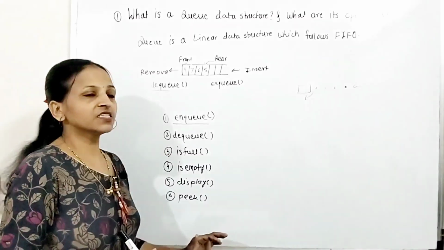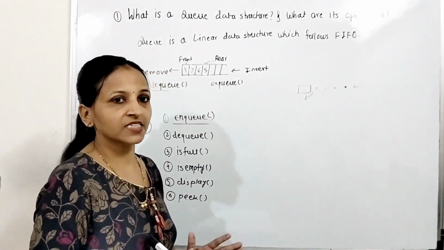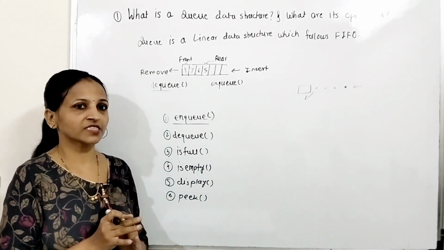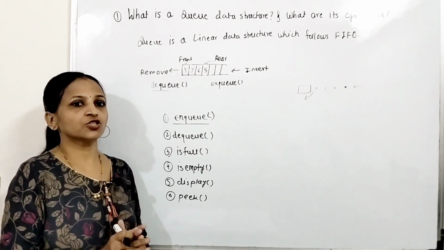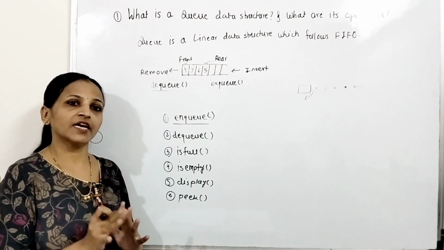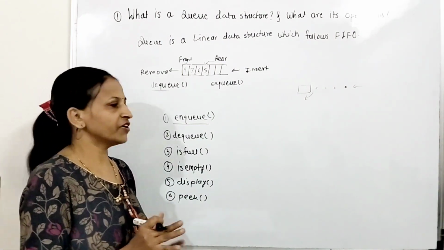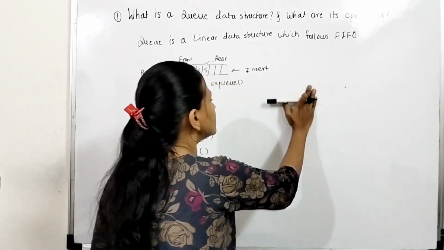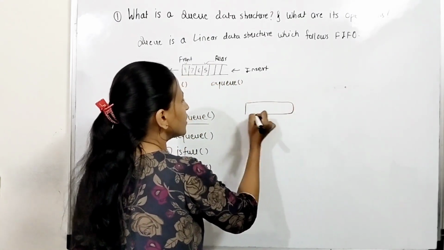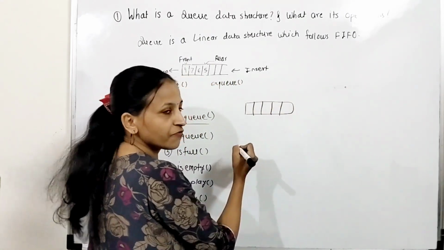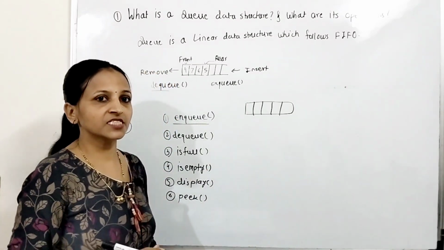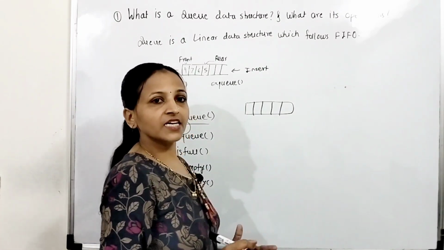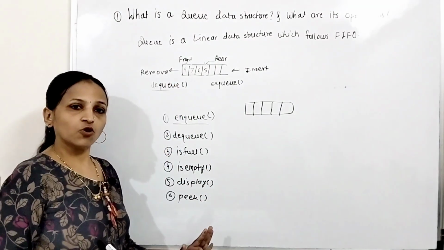I am just explaining these operations with the help of the array data structure. Somewhat of an implementation I am going to explain here. The actual implementation of this queue with the help of an array, I will explain in another video. Now consider this is an array, currently having size 5. I am creating an array of size 5. With the help of this array, I just want to implement all these operations of queue.